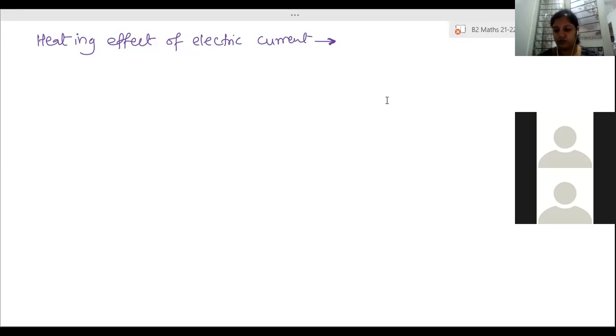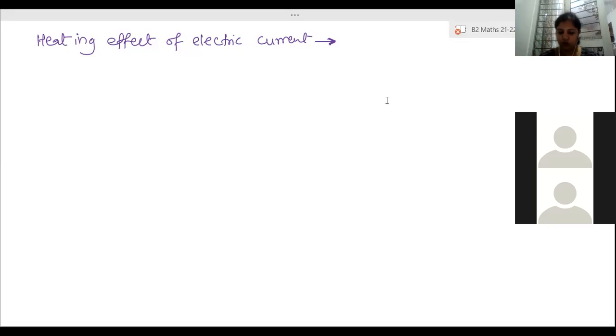Even when we slap, it is the same thing. Whenever any two objects collide, they radiate heat energy depending on the speed. More speed, more heat energy is released. Lesser speed, lesser heat energy will be released.